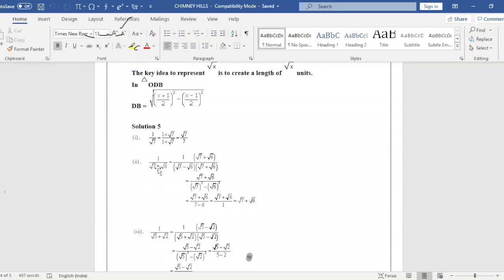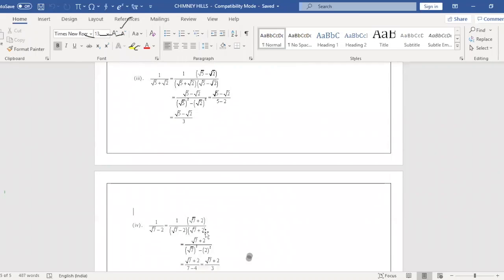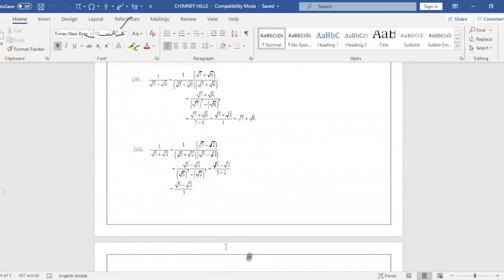We need to remove the root from the denominator, so if it is negative, we multiply both numerator and denominator by root 7 plus root 6.